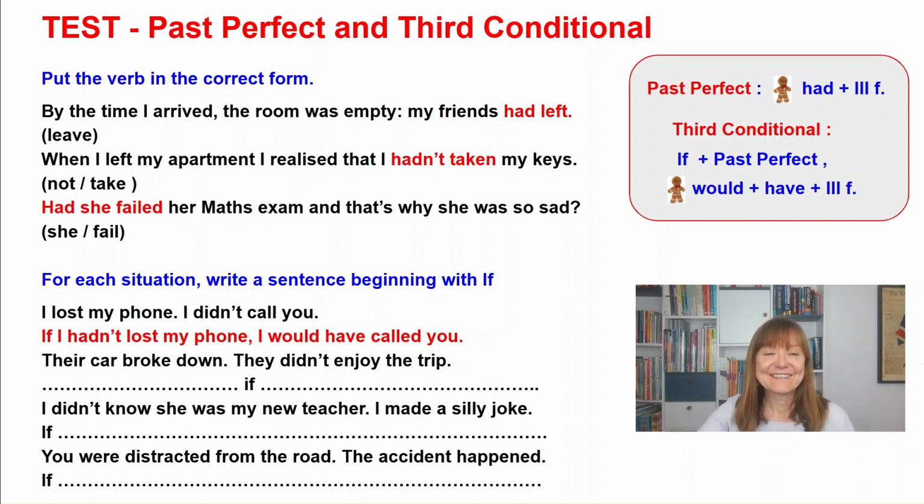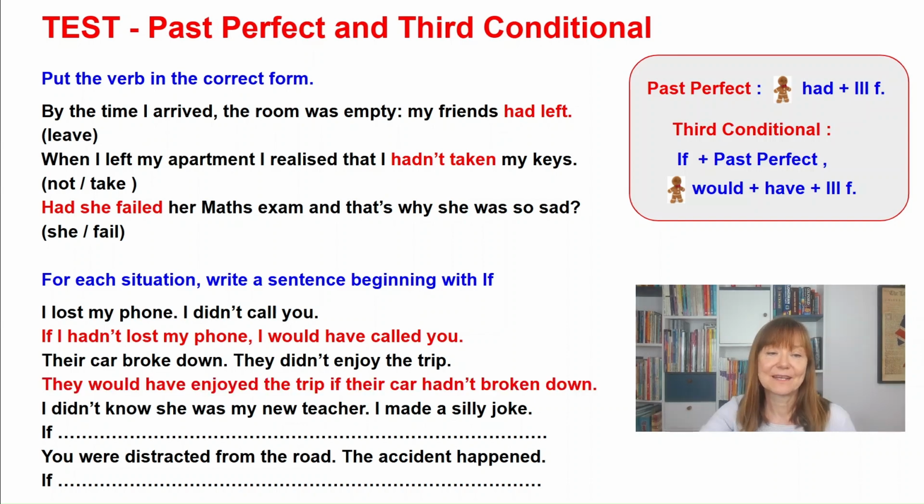Okay? Their car broke down, they didn't enjoy the trip. As you can see, if can be also in the middle of the sentence. All right? If it happens, would have and the third form goes first. So they would have enjoyed the trip if their car hadn't broken down.